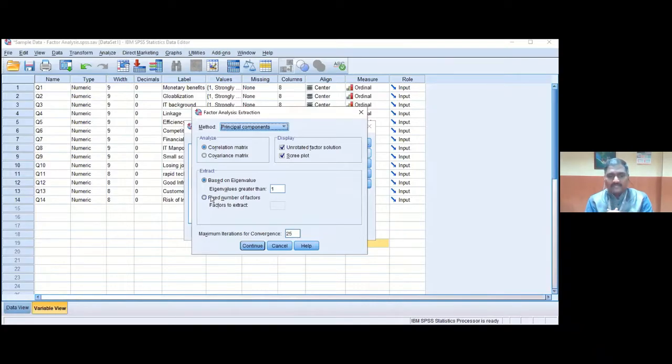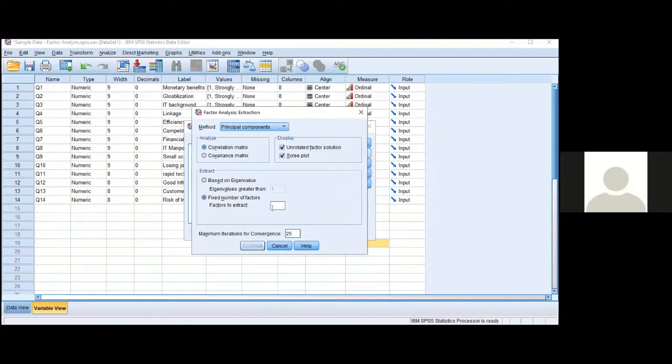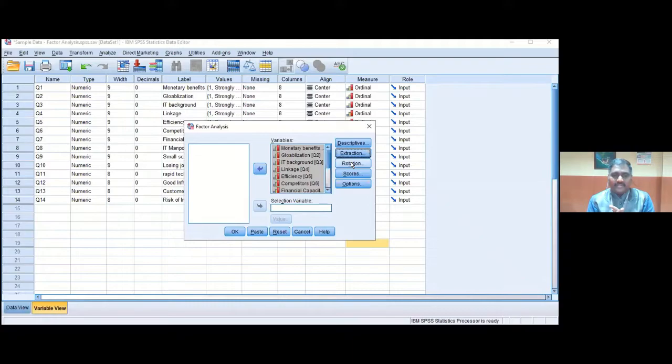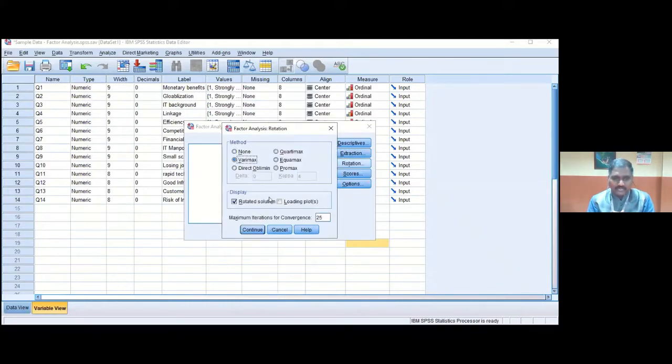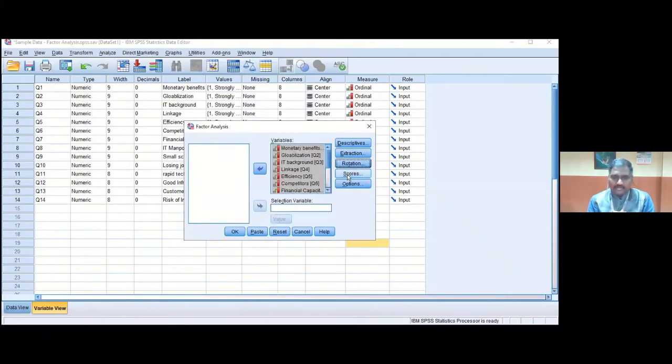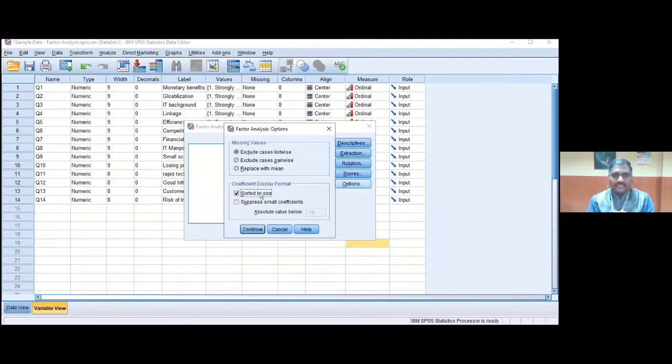Now you can fix the factor, because I have done it without fixing the factor. You can fix how many factors you want to compress these 14 variables into. 4, if I put 4? No problem. We'll see, just a trial only. Okay, continue. Rotation, we need to choose Varimax. Continue, and no need to give any options. We need to choose sorted by size and make it 0.4. Very good, sir. Continue.